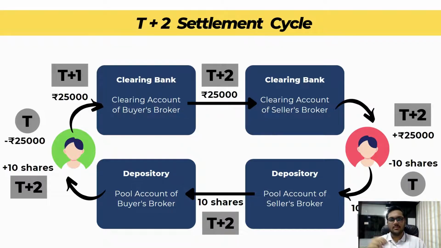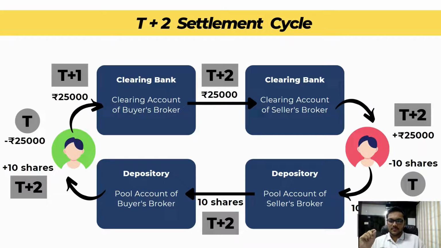First, let's understand about money. The day the trade took place was the T day. On that day, 25,000 rupees was deducted from the buyer's account. We are taking the example of Reliance, at 2500 rupees per share and 10 shares, so that is 25,000 rupees of investment.